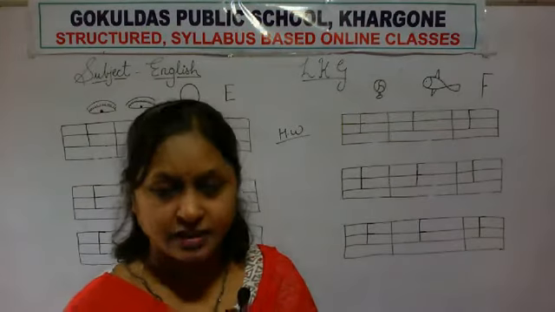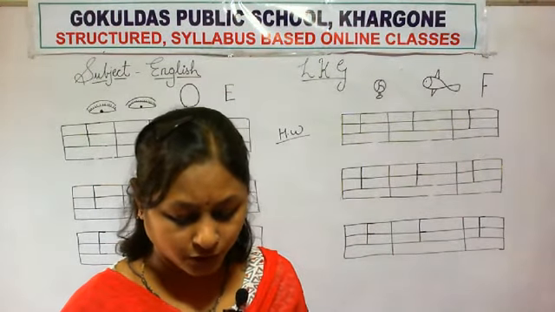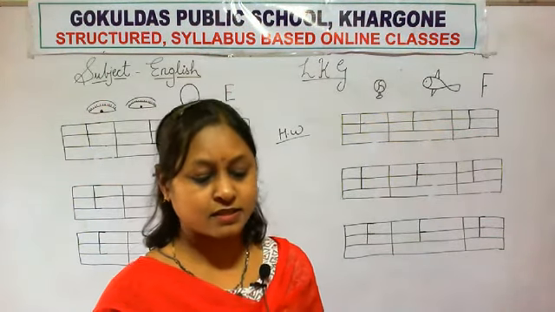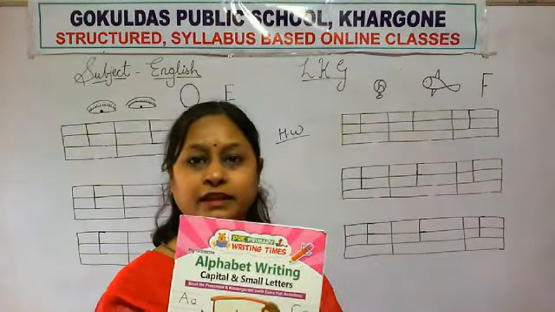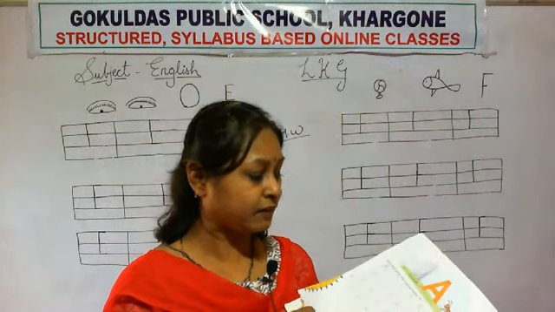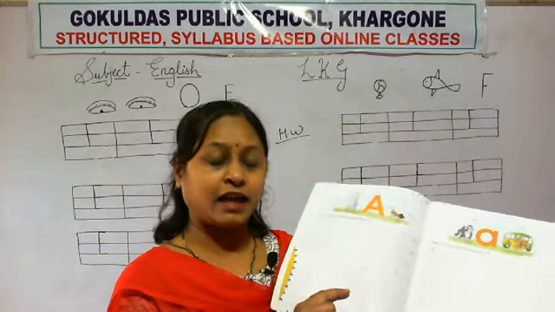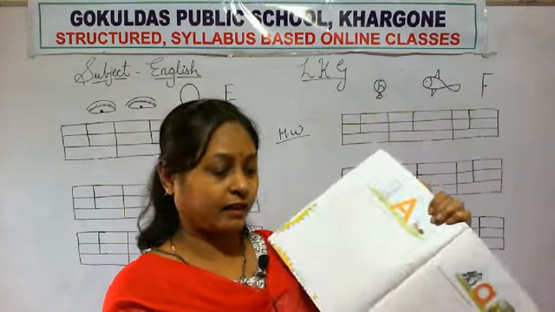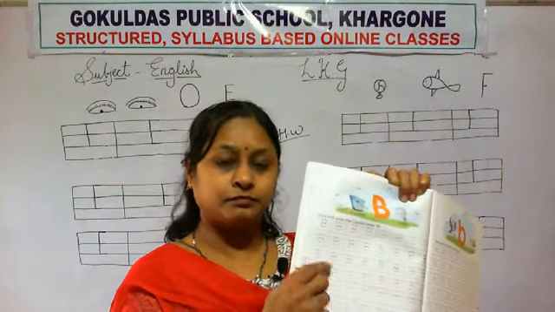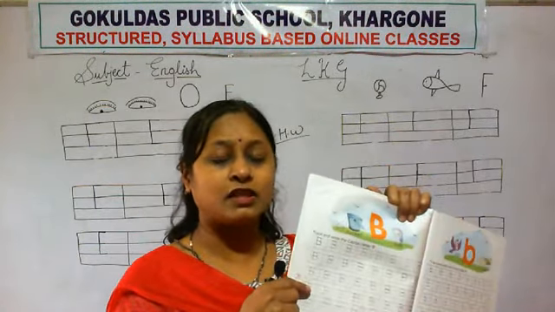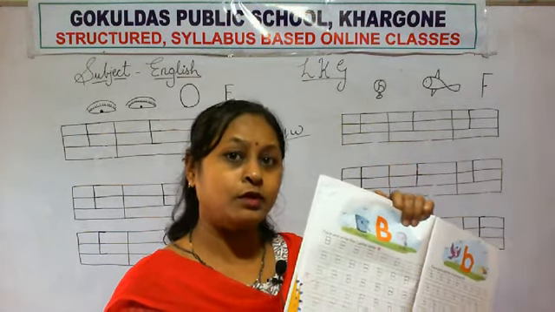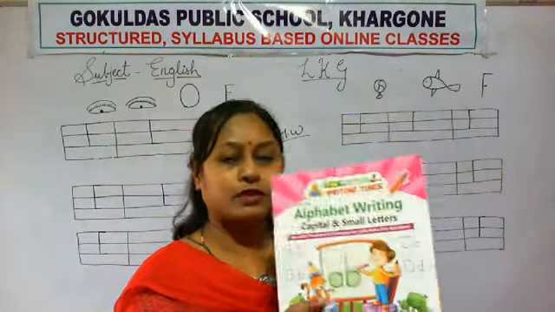In the previous lecture I have given you homework. This is the pre-primary writing times book. Which letter did I give you? Letter A. I gave you letter A and letter B to write in this book. This is last time's homework, not this time's.